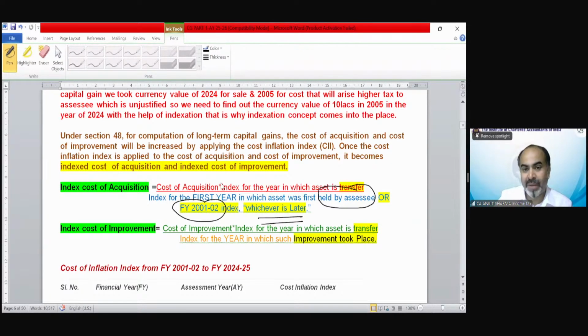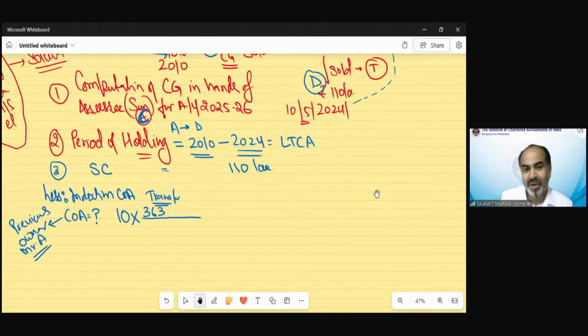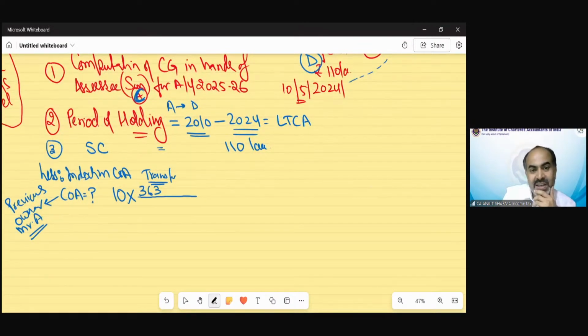Now there is a very interesting thing. We have to apply according to the act, obviously. If I ask you who is the assessee in this question, we need the index of the assessee or 2001. That 2001 would not be applicable in this case because the asset was initially held in 2010. Fine. So the later would be only the assessee's index. So who is the assessee?